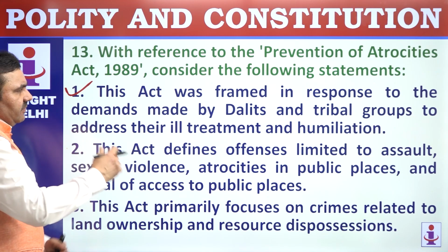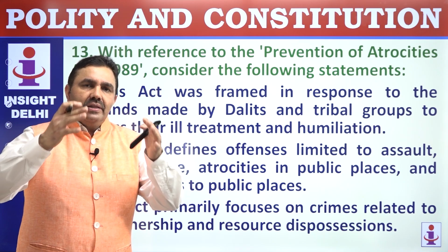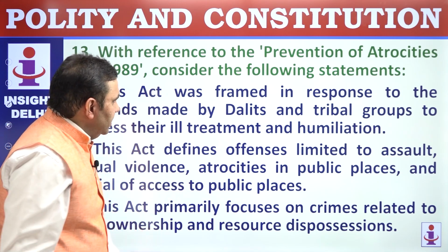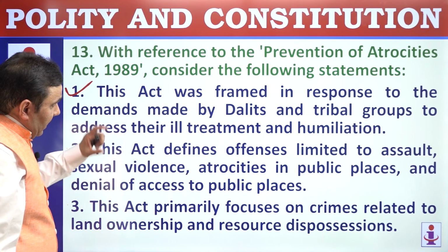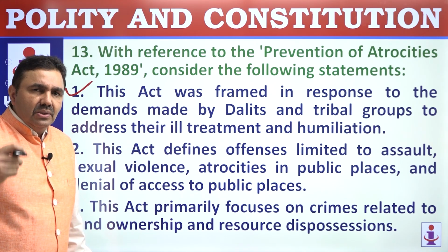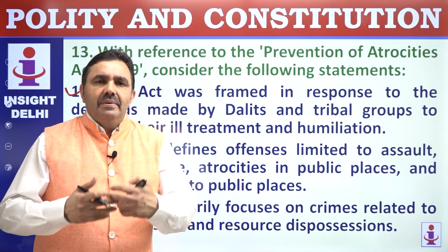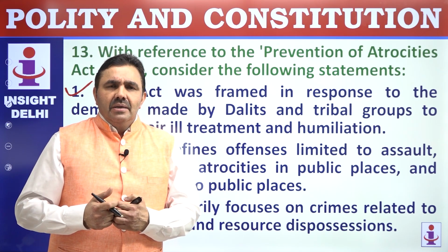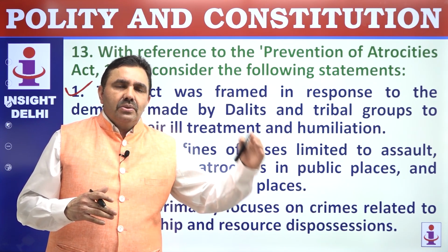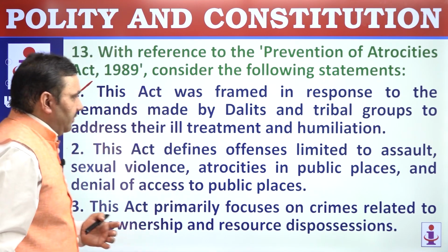Earlier, there were so many kinds of offenses or crimes committed against members of SC and ST communities, which were not clearly delineated or explained in our judicial legal system or in our IPC and CrPC. So those crimes were referred to as atrocities, crimes of socio-economic and political nature which are not easily identifiable, which are linked to caste. For example, if you call a Brahmana by his or her caste, the Brahmana may not feel offended, but if somebody is from the lower caste and you call the person by the caste name, that looks abusive. That's the example you can have in your mind.